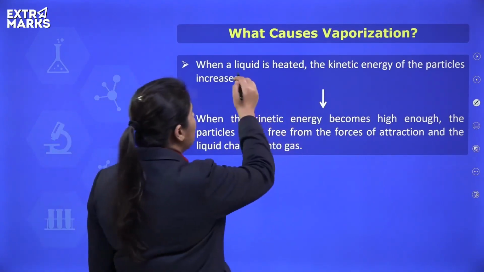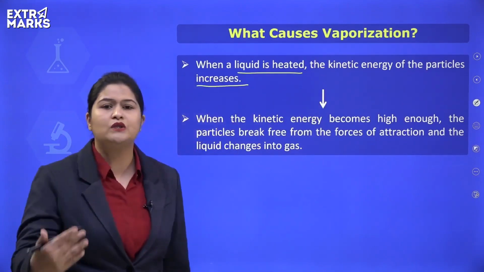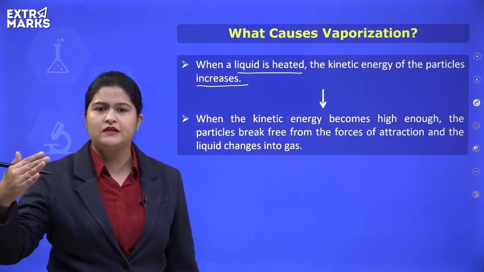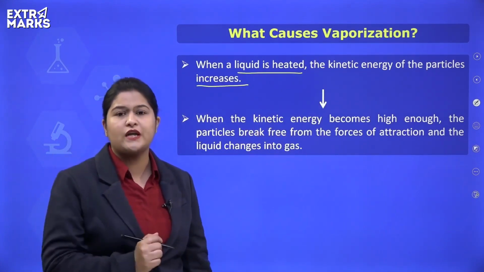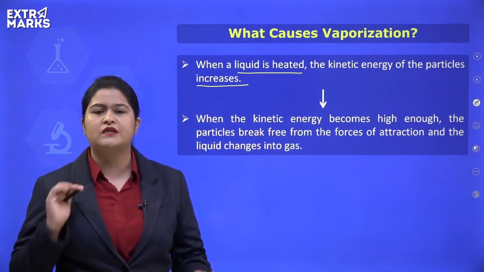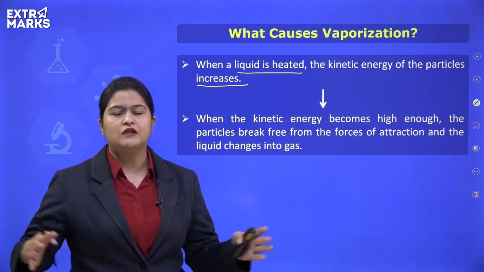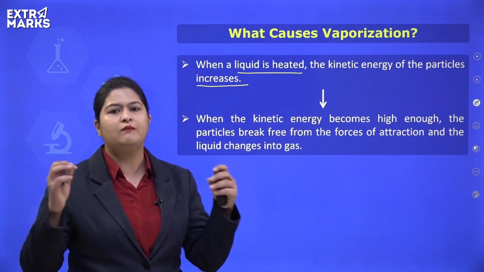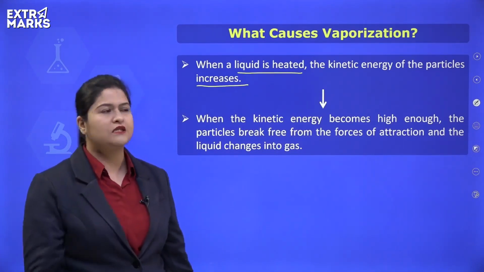Similarly, when we heat a liquid, the kinetic energy of the particles increases and keeps on increasing with the heating. At a moment, kinetic energy will become sufficiently high to overcome the attractive forces existing between the particles of a liquid, and the particles will break free from each other. They will be now free to move in random directions and the liquid will convert to gaseous state.